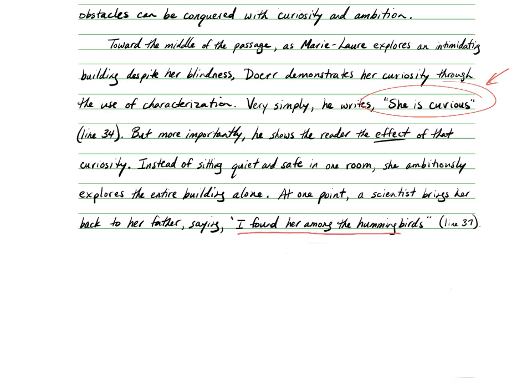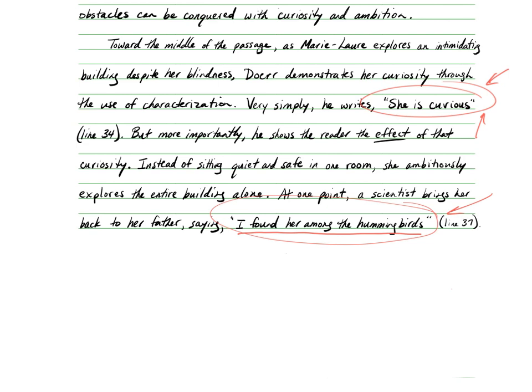I tried to find a second quote that got to the curiosity, but of course if I had just tried to use this, it wouldn't have made any sense. I needed this and I needed something else. So I ended up using 2 quotes in this paragraph when, under easier circumstances, I might have used only 1. But your main goal is to make your point. You have to do whatever it takes to make your point. And if that means writing a couple extra sentences to make your idea clear, then that's what you have to do. And in this case, that's what I had to do.